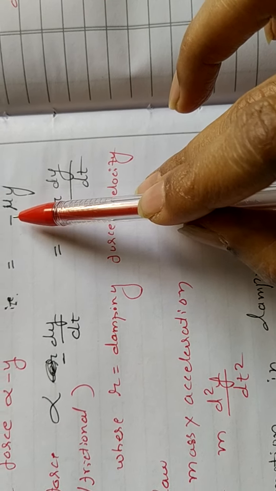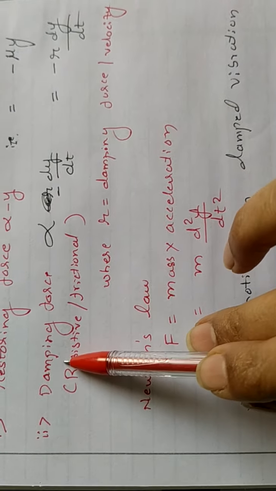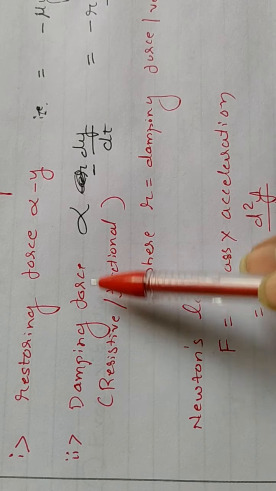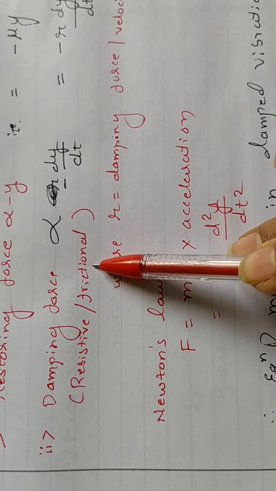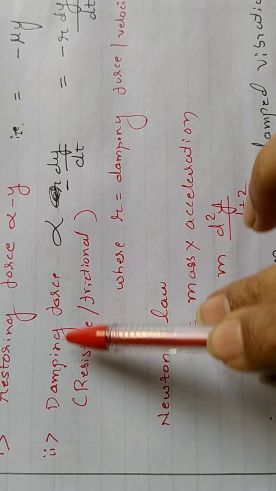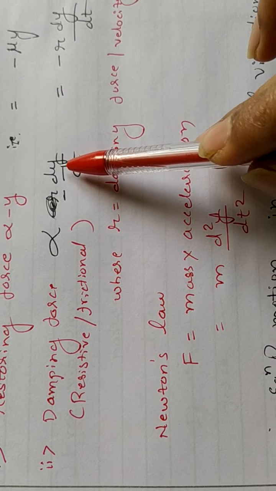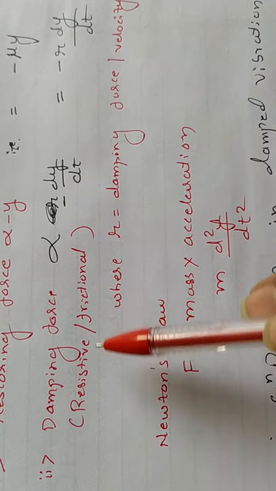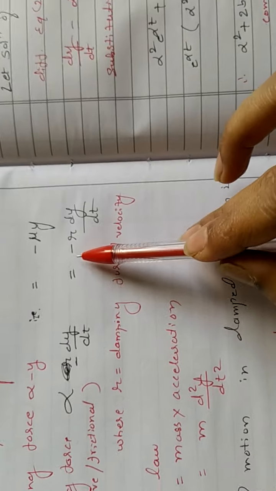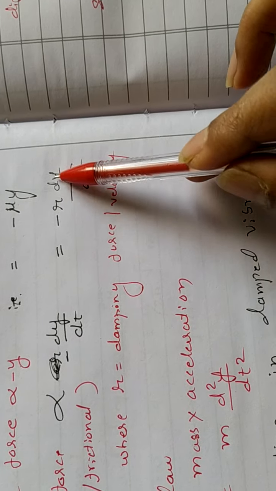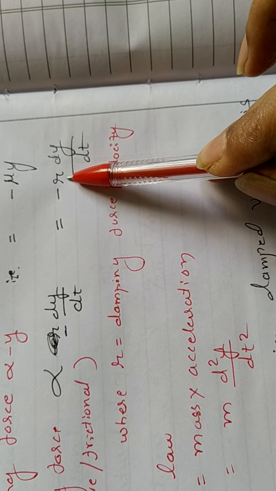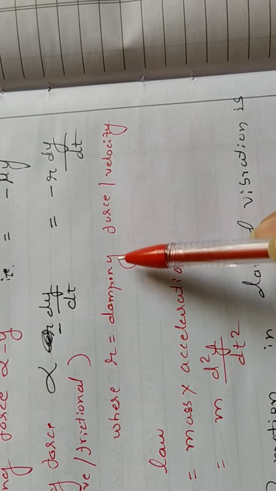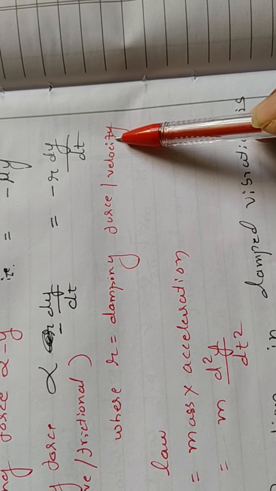Okay, F is equal to minus mu y. So next is the damping force. You know that damping force is proportional to velocity, for example friction. So friction is proportional to velocity, right? That means damping force is proportional to velocity. Now, with a proportionality constant, it is equal to minus r dy by dt, where r is the proportionality constant, called the damping force per unit velocity.